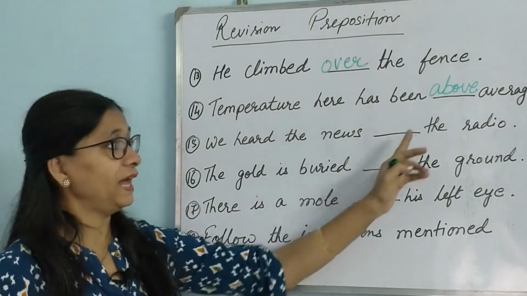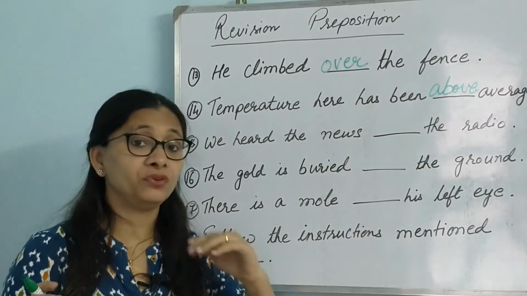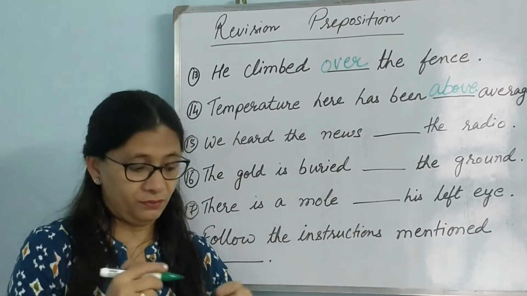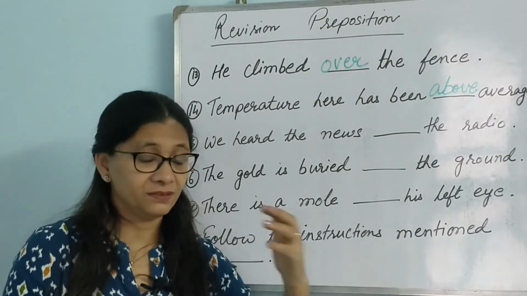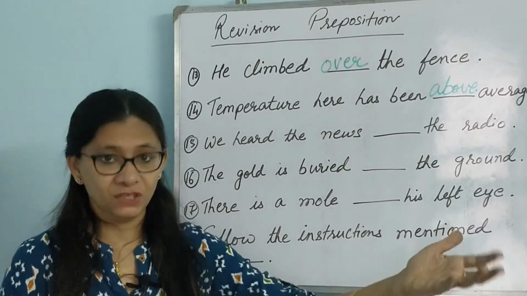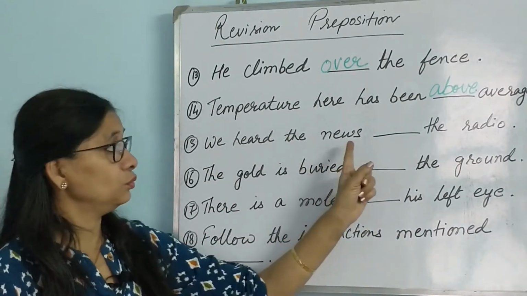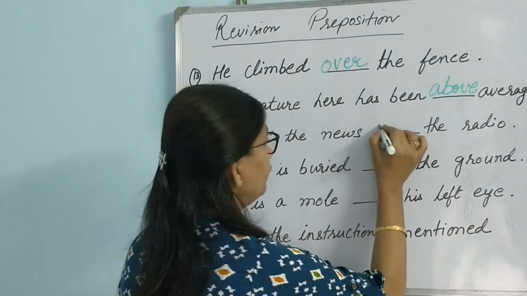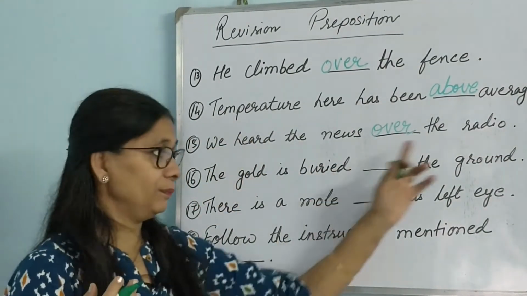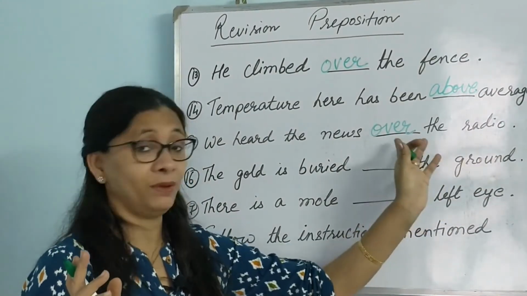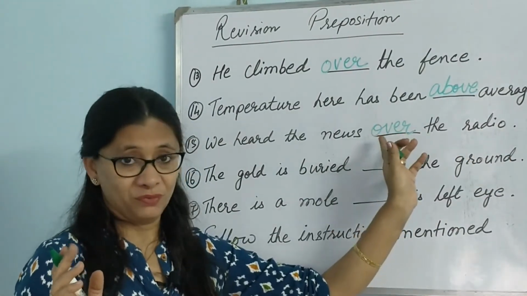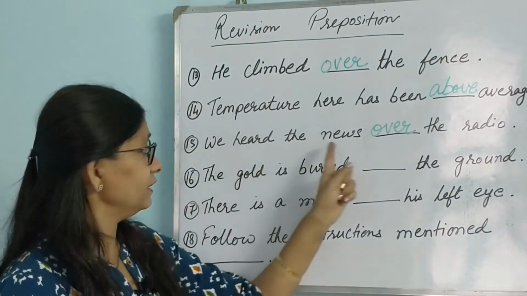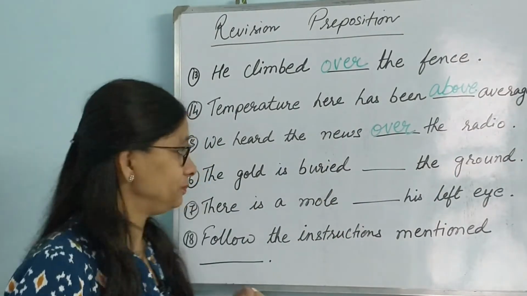We heard the news dash the radio. Now, here also there is a movement or something is going, isn't it? So news is going on. So there is a movement of the news. So we heard the news dash the radio, and the medium was radio. So we heard the news over the radio. Keep in mind that if it is radio, it will be over. Had this been television, it will not be over, because in television we see inside the television, isn't it? So it will be we heard the news in the television, but over the radio.